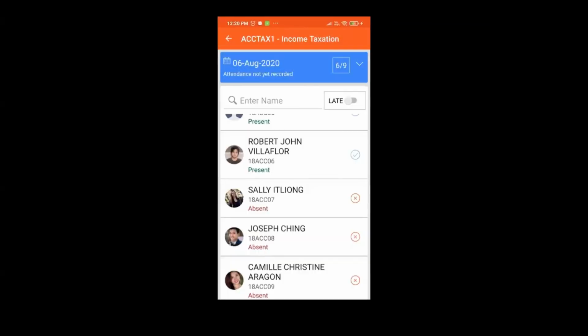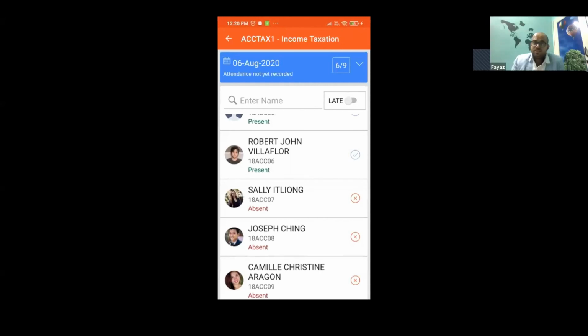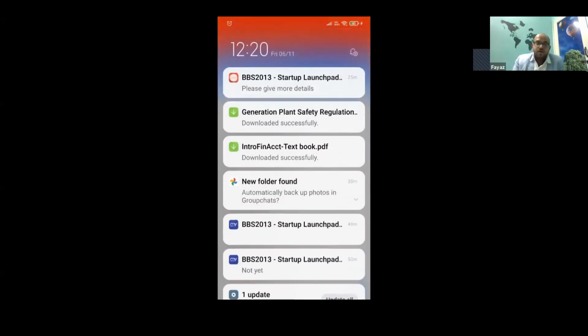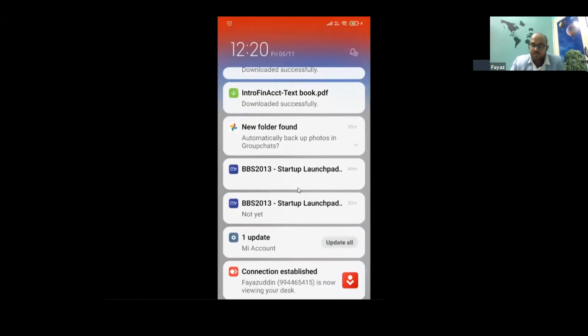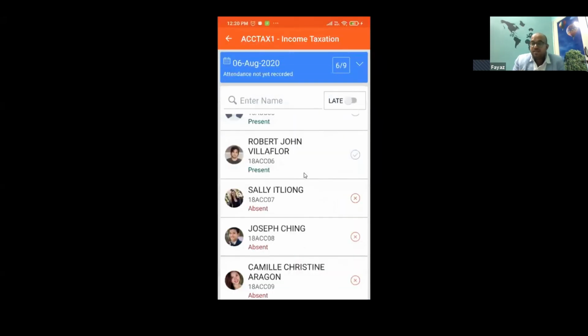We have one more question. How do you manage day-to-day issues? Are there any alerts? Yeah, the whole system, I don't know if you have seen it. You can see there is an alert here. There is an alert here. All these are notifications that the app itself is sending. So yes, you can configure different kinds of notifications.